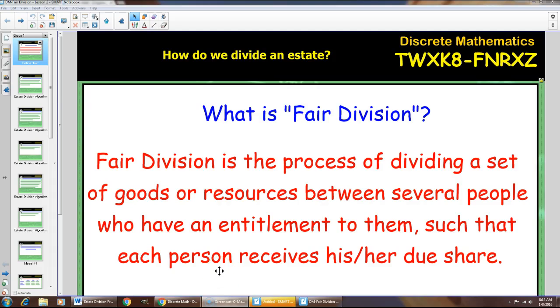How do we divide an estate? What is fair division? Fair division is the process of dividing a set of goods or resources between several people who have an entitlement to them, such that each person receives his or her due share.